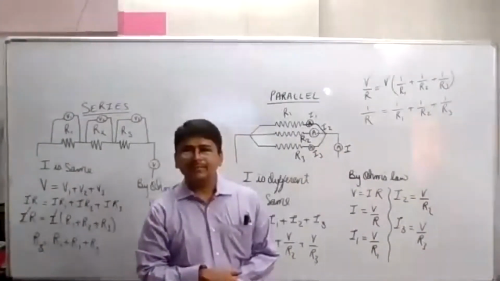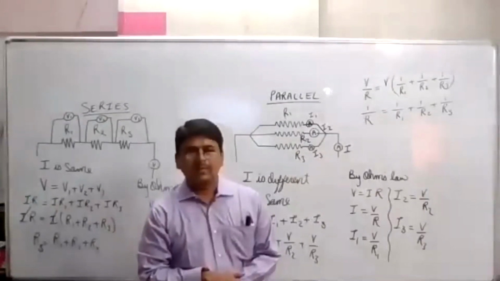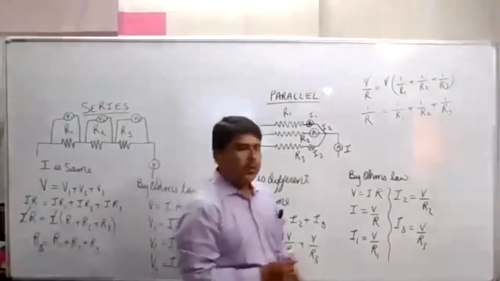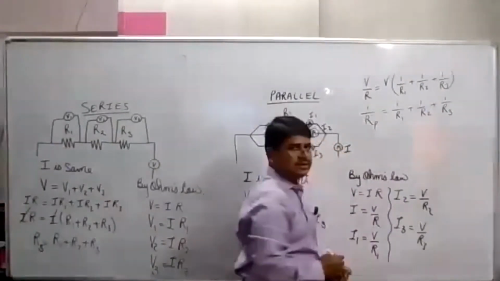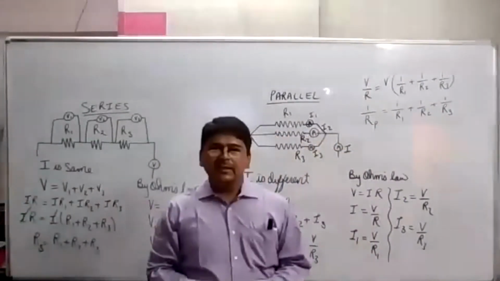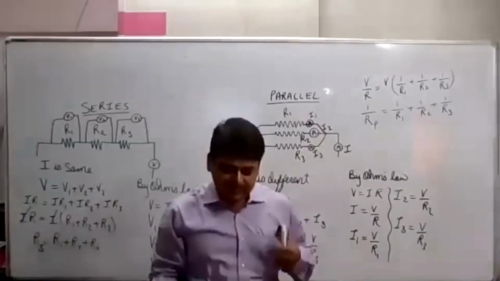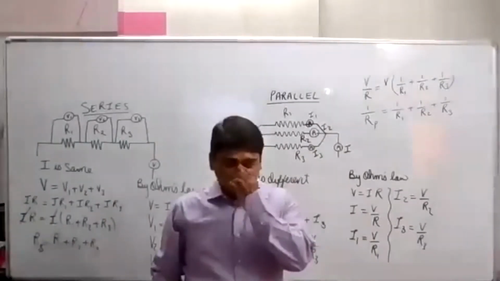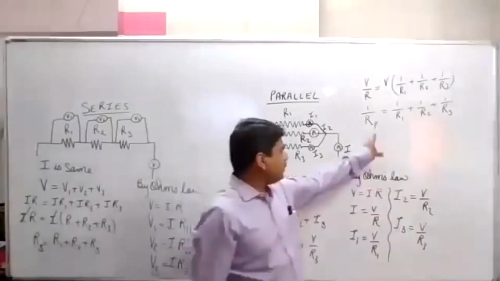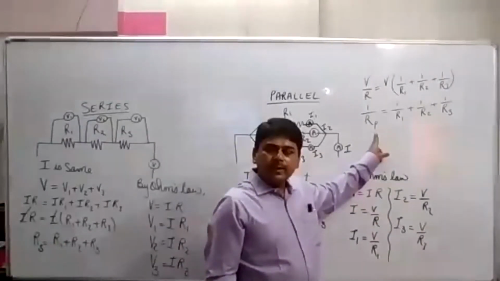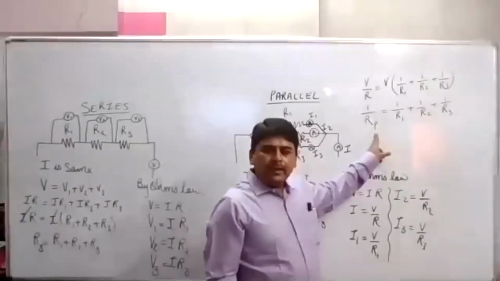Yes, sir. Now, this R in 1 upon R is known as RP. Why? Because that is the total equivalent resistance in parallel. Clear?